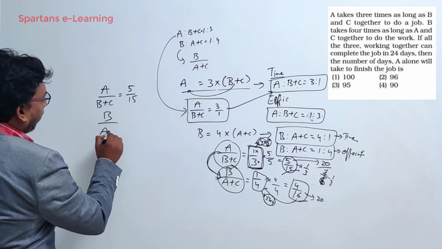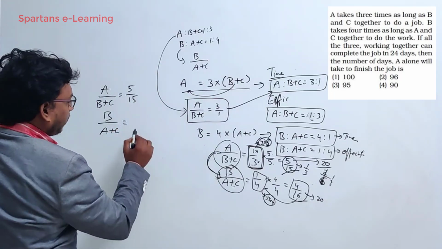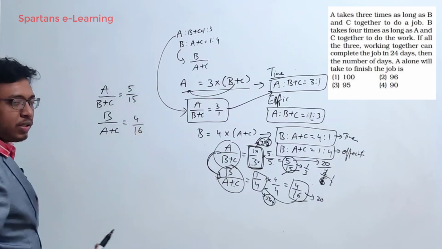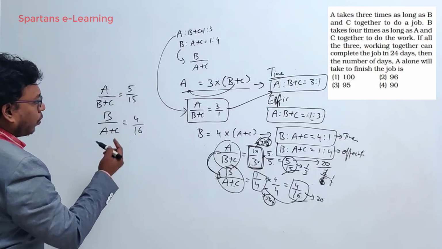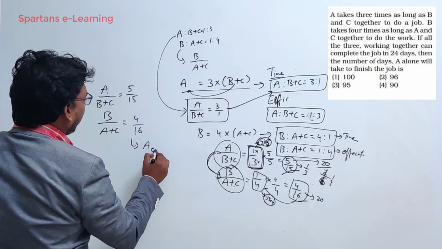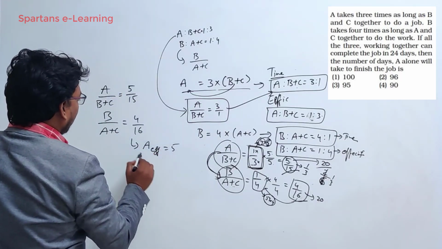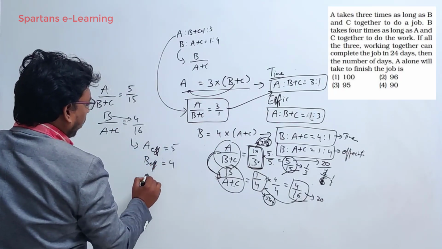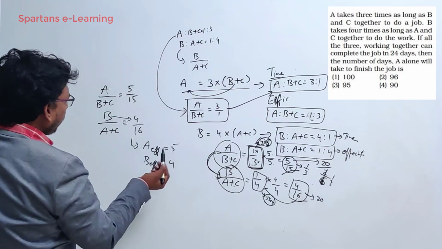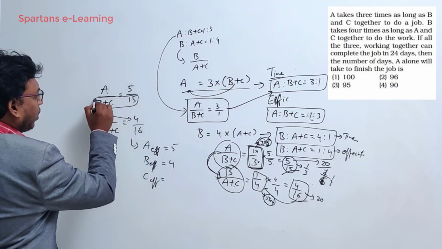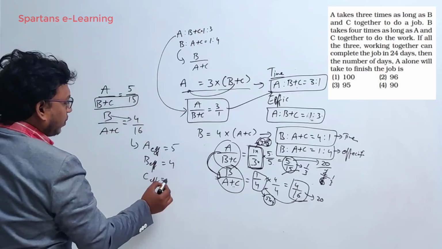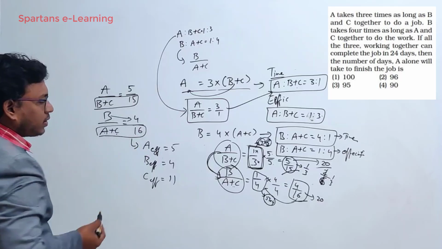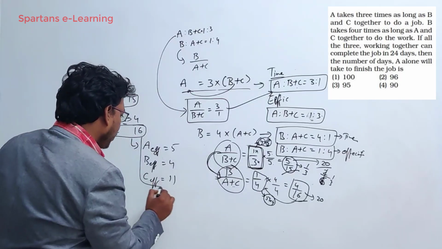Similarly, B by A plus C is nothing but 4 by 16. Now you see the sum 20 here, 4 plus 16 is 20. Tally, right? From this, what you can say is efficiency of A is nothing but 5. Efficiency of B is nothing but 4. Now efficiency of C, you can use anywhere here. Here B is 4 means C will be 11. Or here also you can check if you want. A is 5 means C will be 16 minus 5, 11. So we got the efficiencies.